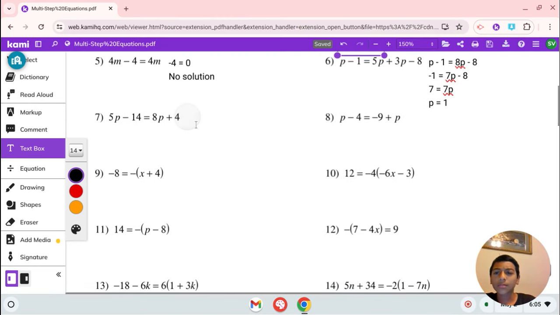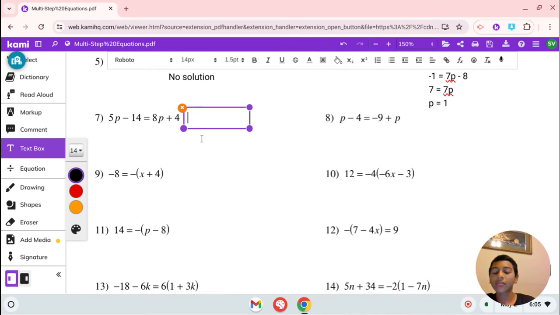Next on this worksheet, number 7, we have 5p minus 14 equals 8p plus 4. Let's subtract 5p from both sides of the equation, giving us -14 equals 3p plus 4.